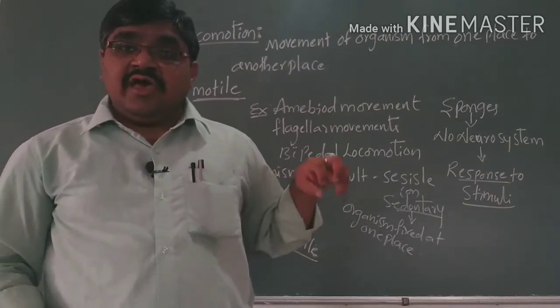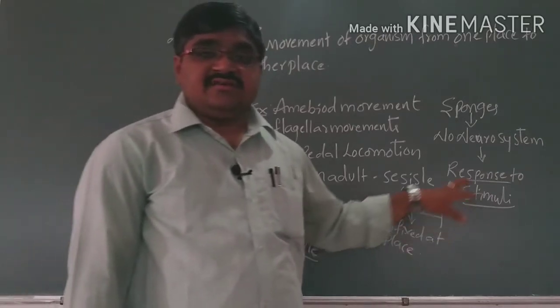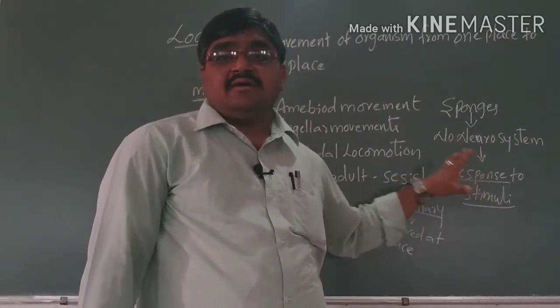It is also one of the characteristic features of animals.